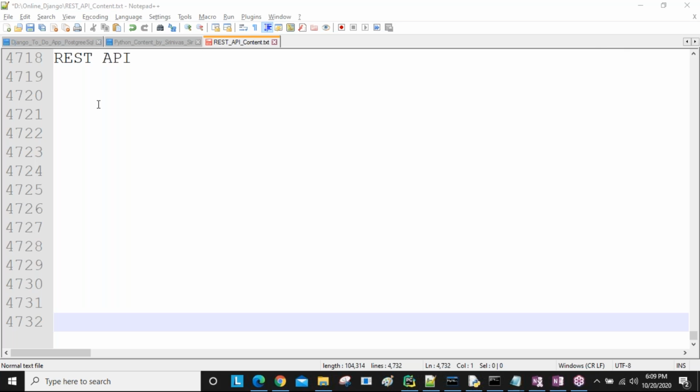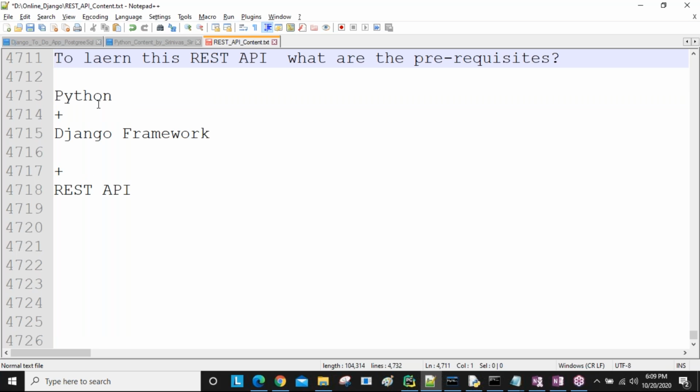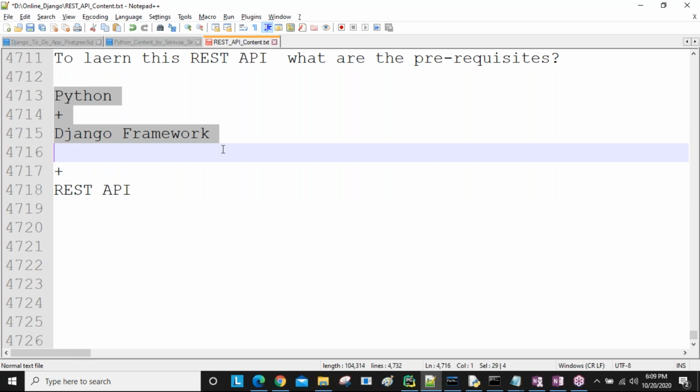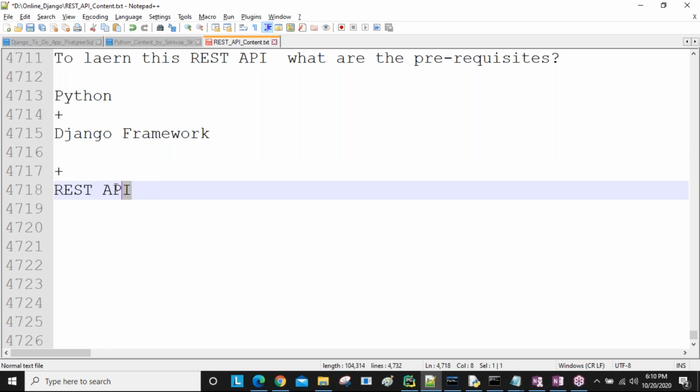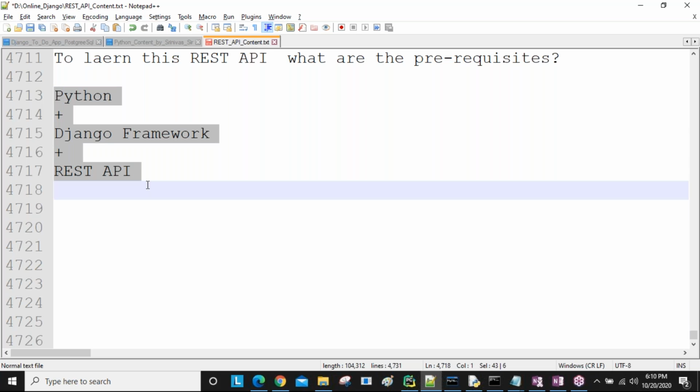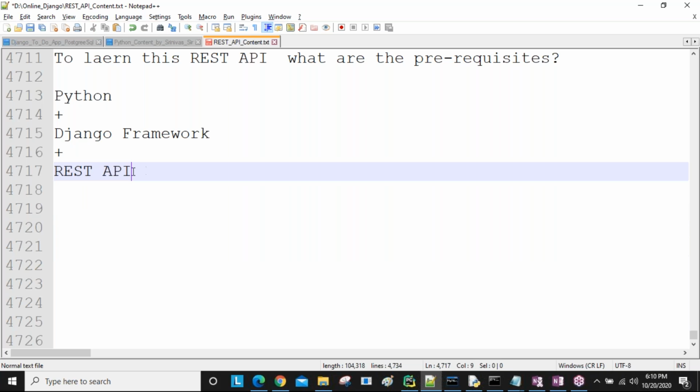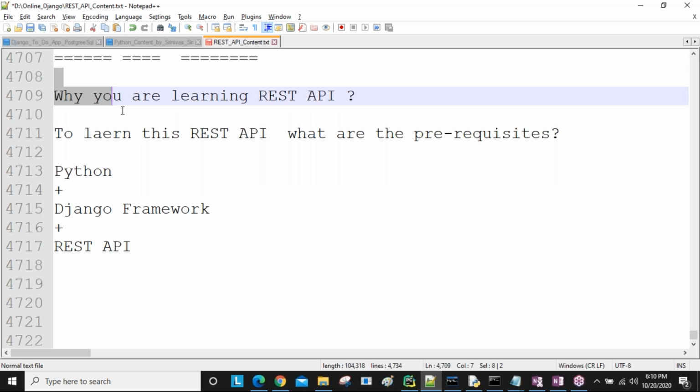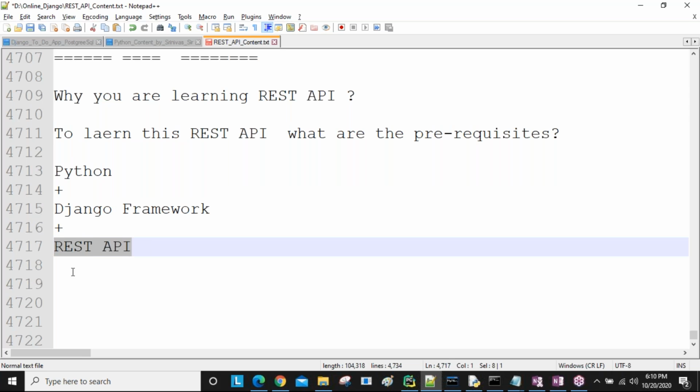And I told you, sir, if you are an experienced person, 100% REST API is required in your resume. If you are a fresher, there is a chance with Python and Django you can crack the interviews. But these freshers also one day become experienced persons. At that time, 100% you need to learn the REST API. That's why, as soon as possible, if time is there, you need to do planning for REST API. Understand? And REST API provides so many advantages, sir. I'll discuss just why you are deciding to learn it. Now, point by point, we will learn about the REST API.